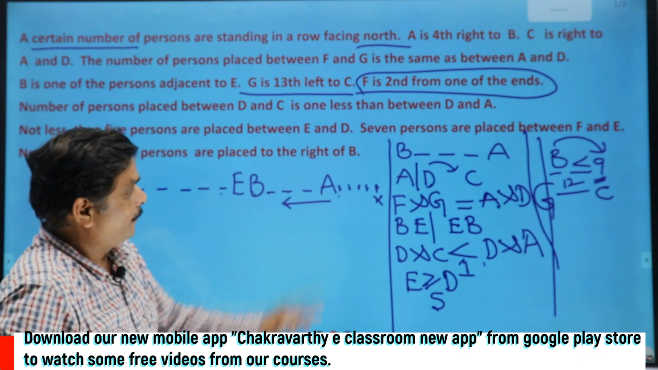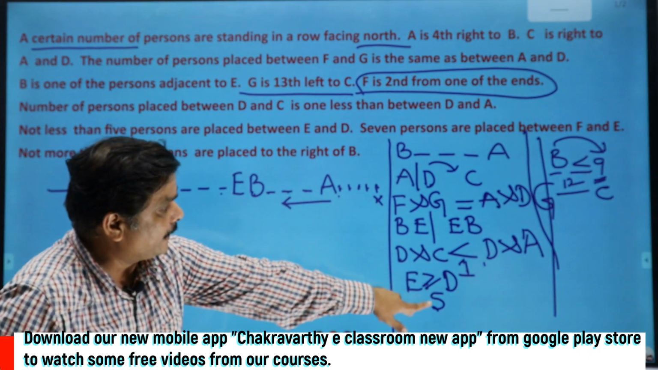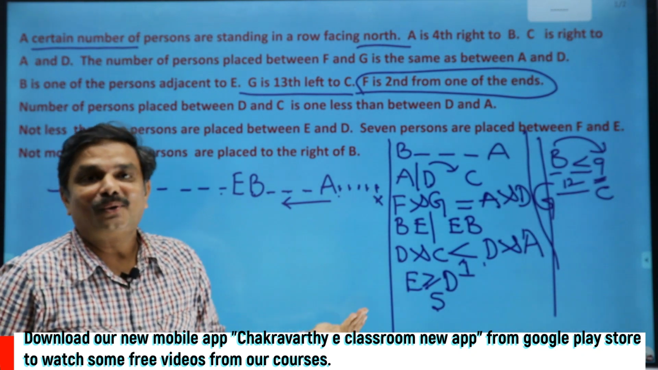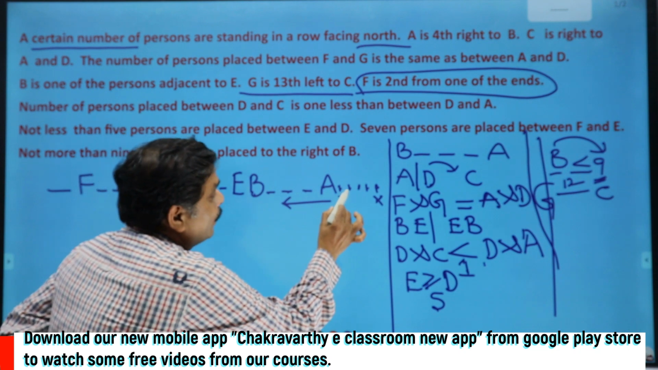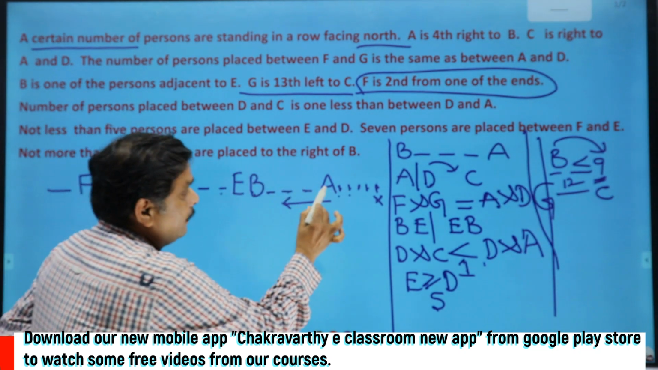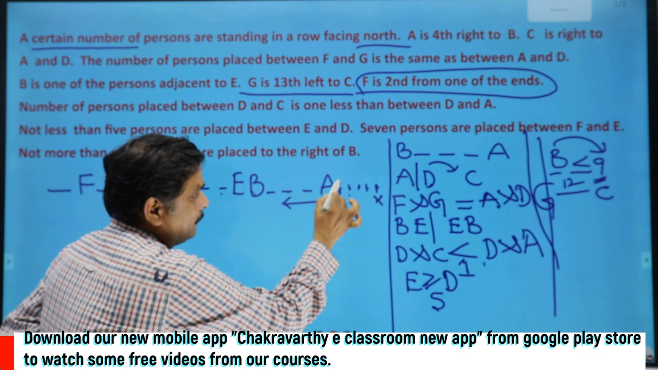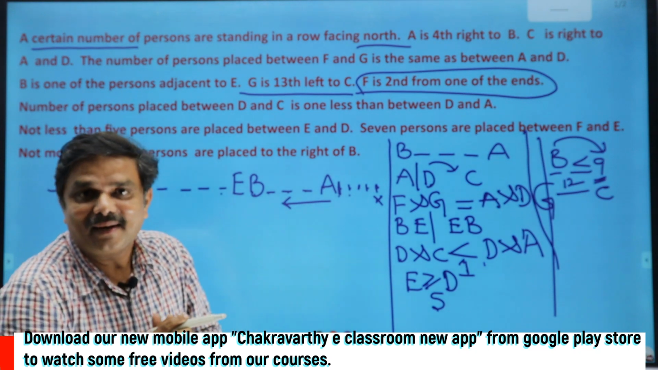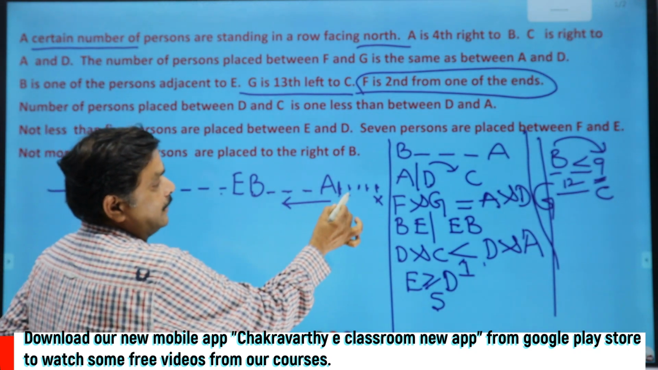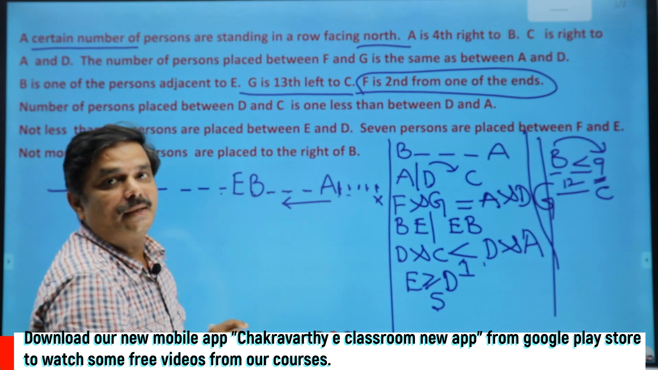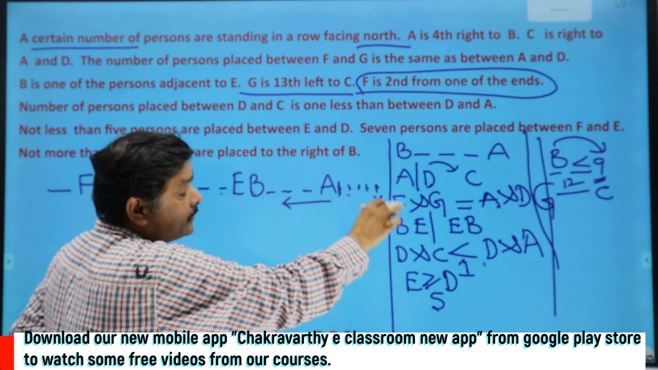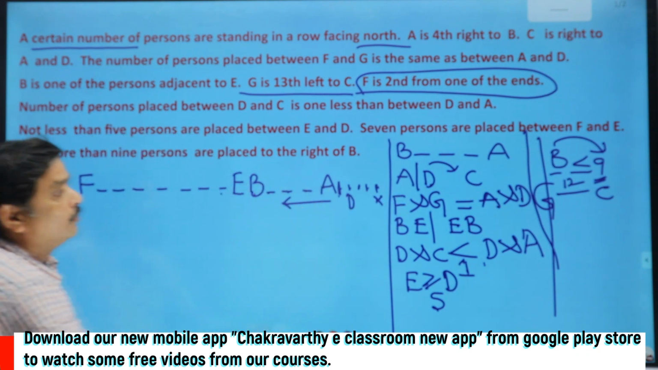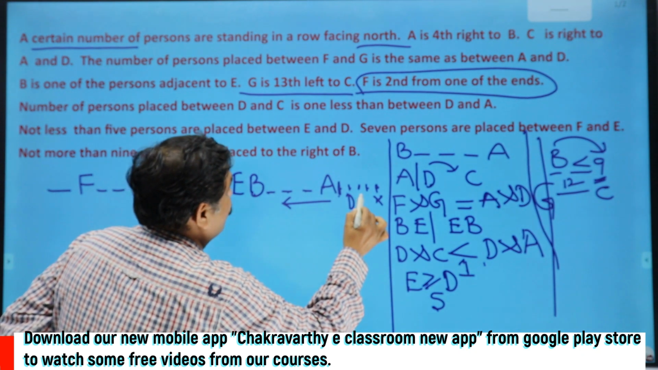Then where shall I keep D here? If I keep D here next to A, between A and D, how many persons are there? 0. Then between D and C, less than 1 should be there. That is not possible. What if I keep D here? If you keep D here, between A and D, 1 person is there. In that case, between C and D, 0 persons should be there. Alright, are you following this? Suppose this is D. Between A and D, 1 person. Then between C and D also there should be 0 persons. That means if this is D, this must be C. There is no other way.